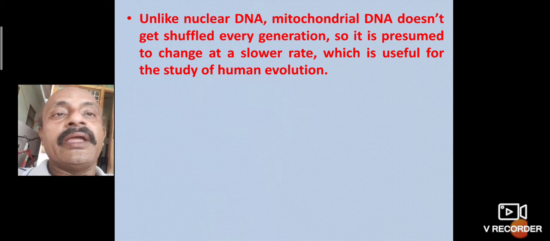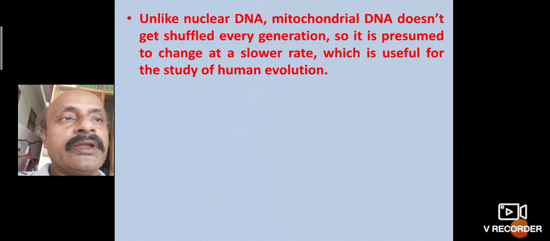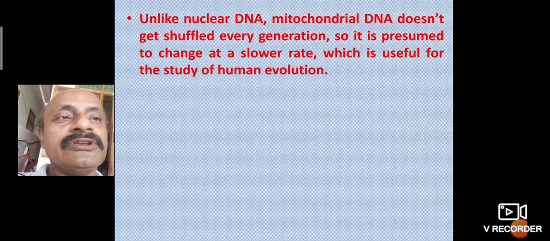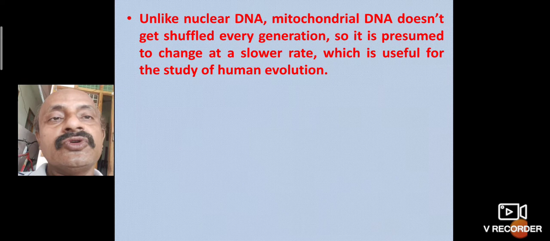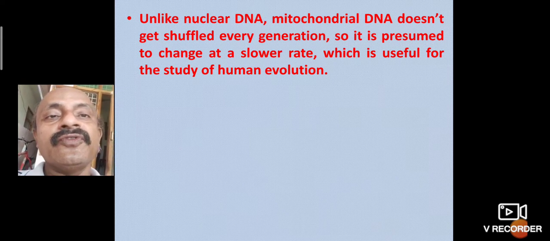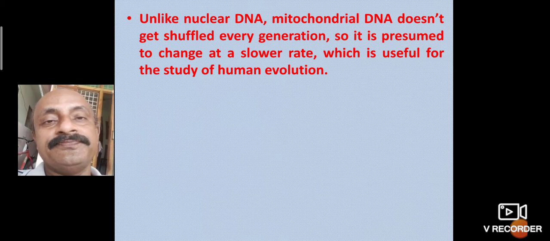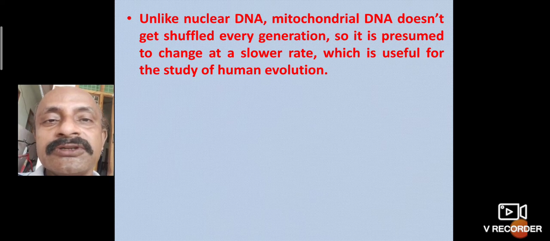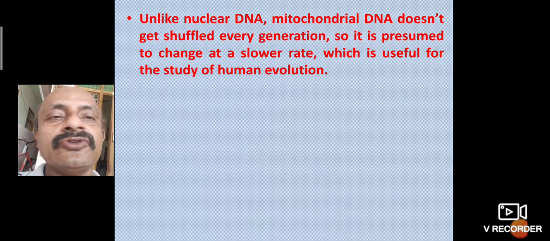So then, unlike nuclear DNA, mitochondrial DNA does not get shifted every generation, so it is presumed to change at a slower rate, which is useful for the study of human evolution. The nuclear genome structure and the mitochondrial genome structure both can express the evolution of man and of living organisms, which can be studied at the evidence level of genomic structure of the nuclear genome and the mitochondrial genome.